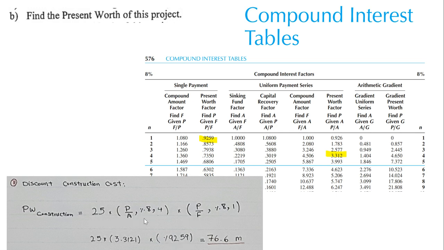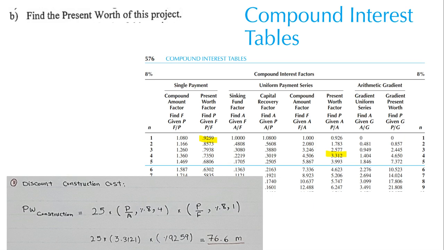Now let's consider the first part. According to the question, we have to pay 25 million for 4 years. So this is a payment which is annual, each year. It's a fixed value. You have to pay it. So this is 4 years. What is the interest rate? 8%. We have to calculate that annual payment into present worth. But the present here is 2020, because it started in 2020, 2021, 2022, 2023.